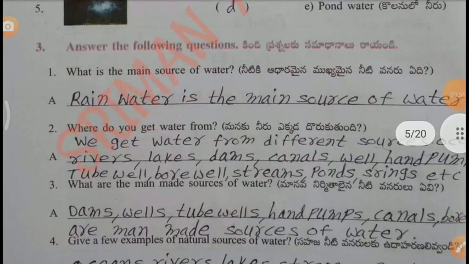Answer the following questions. What is the main source of water? Rainwater is the main source of water. Second one, where do you get water from? We get water from different sources. Oceans, rivers, lakes, dams, canals, well, hand pump, tube well, borewell, streams, ponds, springs, etc.